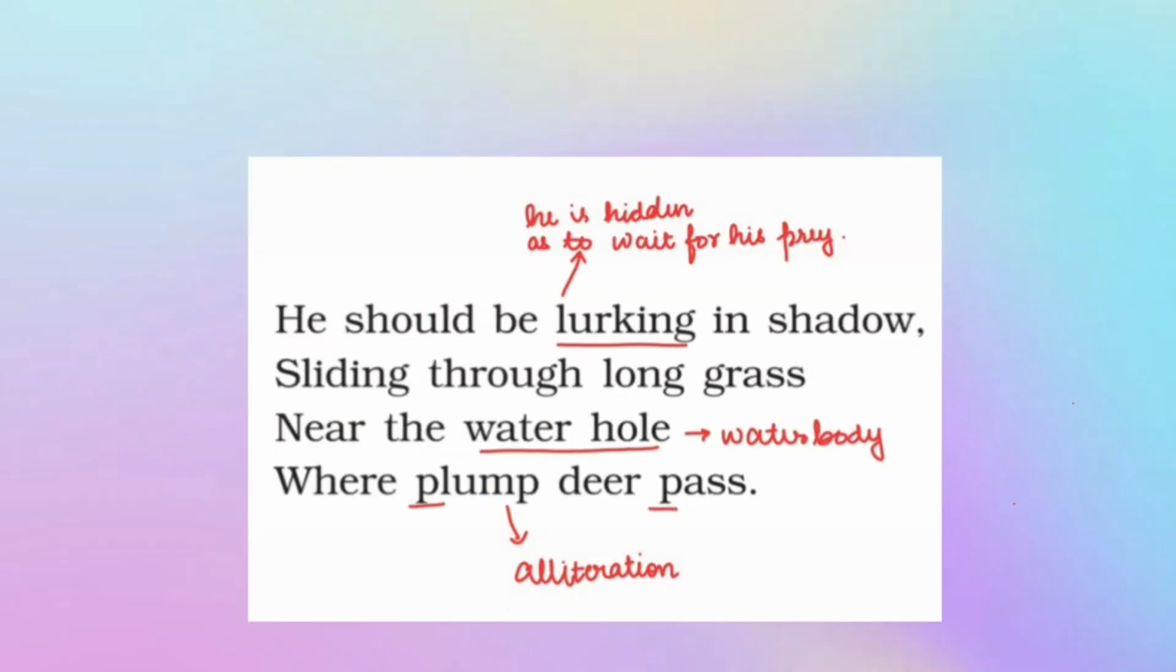Coming to the second paragraph, he should be lurking in the shadow, sliding through long grass, near the waterhole where plump deer pass. He again refers to the tiger. This is an example of personification. Should be lurking. Lurking means he is hidden so as to wait for his prey, in the shadow, sliding through long grass, near the waterhole. Waterhole means water body, where the plump deer pass. Now plump deer pass is an example of alliteration.